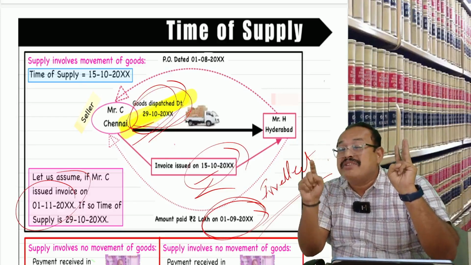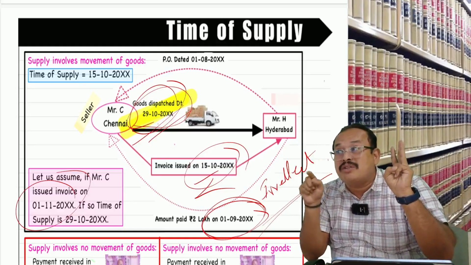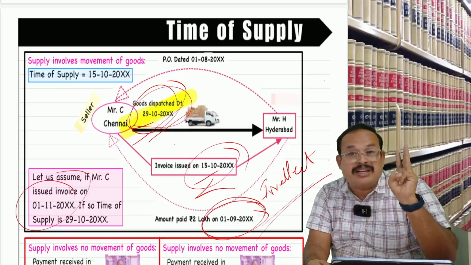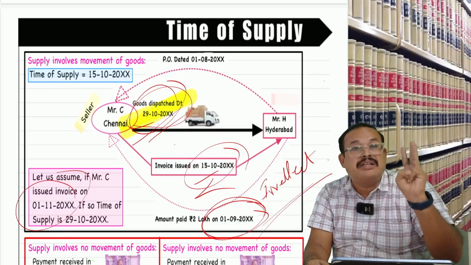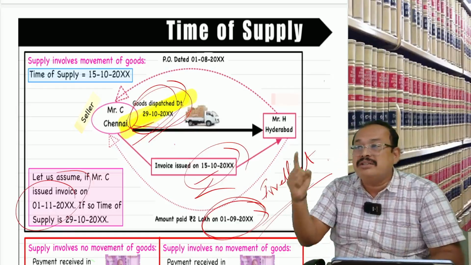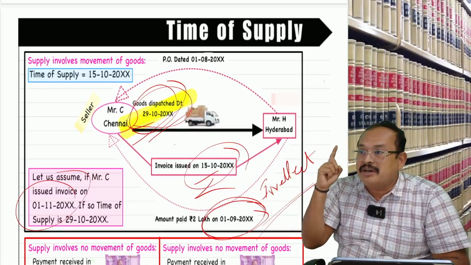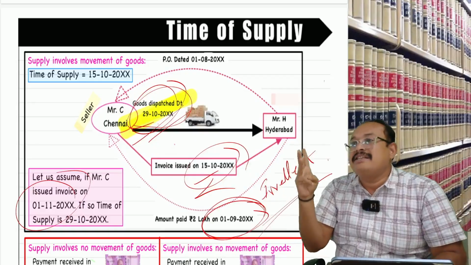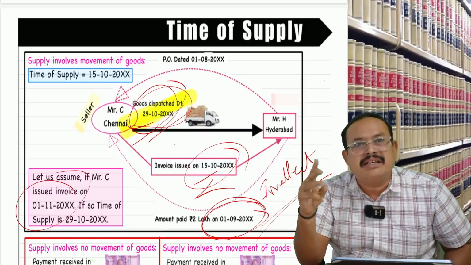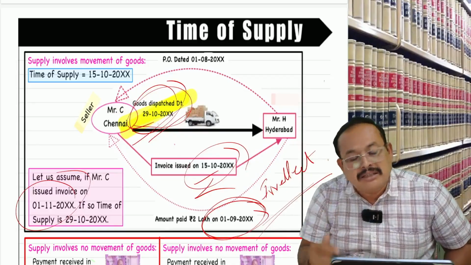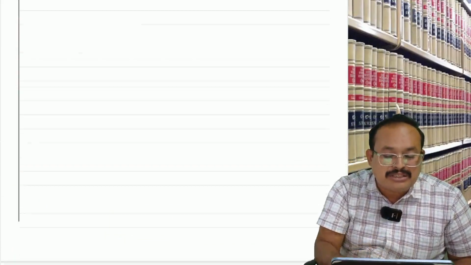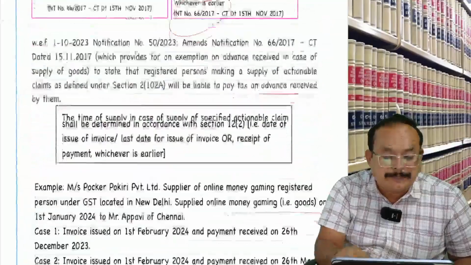Because notification number 66/2017 is not applied to online gaming, this particular specified actionable claim. Therefore, the law of the land here says three. One is date of invoice, two last date to issue invoice, three date of payment, whichever is earlier. If I bring a problem, I'm able to answer, sir. Let us check whether you are good enough or not. As food for thought, I'm bringing to notice a particular problem in this regard.